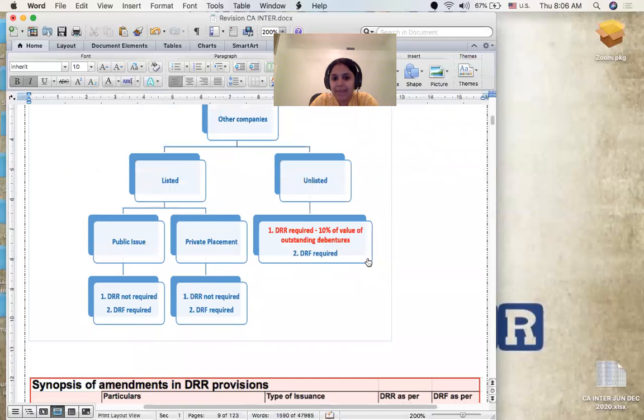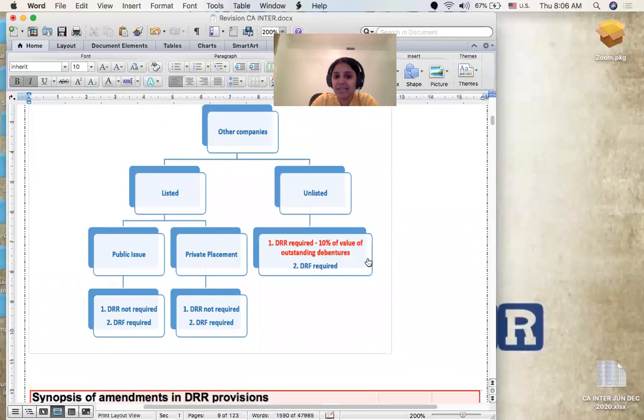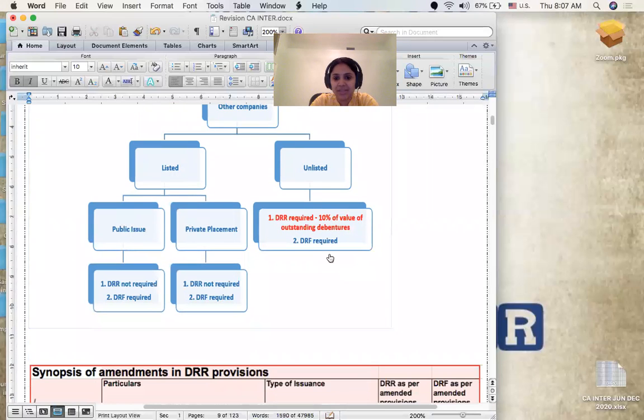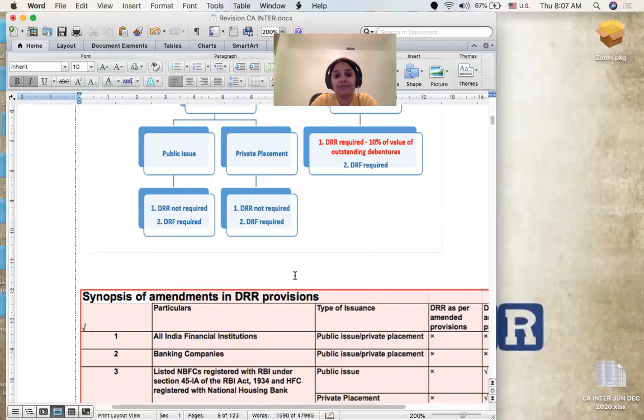And then there are unlisted companies. What is an unlisted company? Unlisted public company category I'm talking about. A company which is not a listed company, but it is neither a banking company, NBFC, finance company, or NHB. For them alone, there is a DRR requirement. What is the requirement? They have to create a reserve which is not less than 10% of the value of the outstanding debentures. And then they should also be creating a DRF.